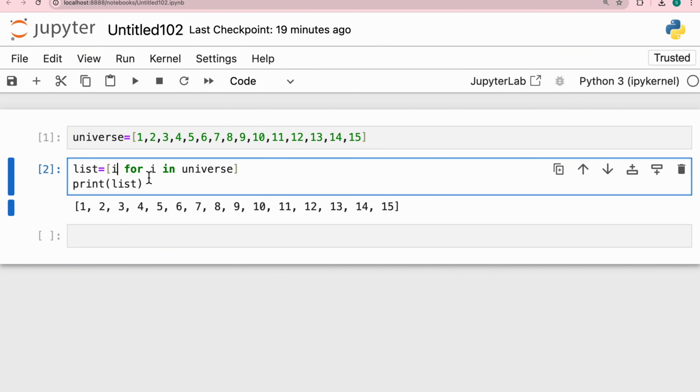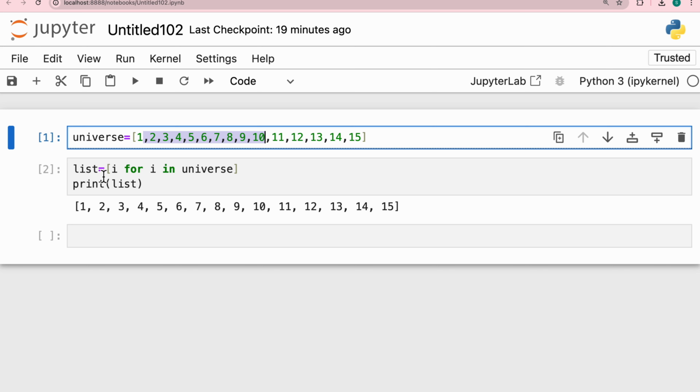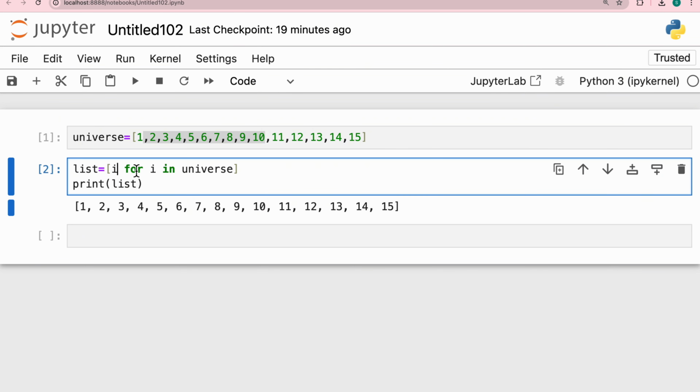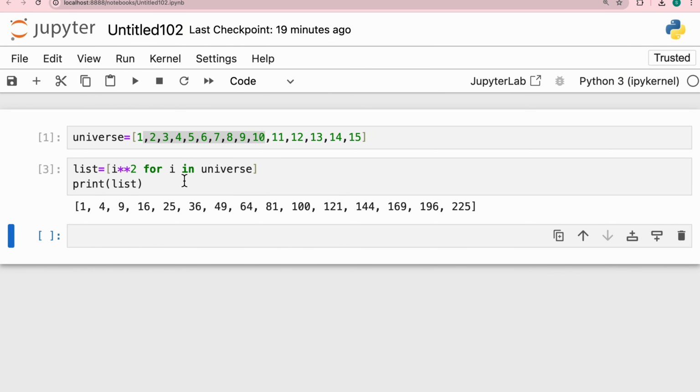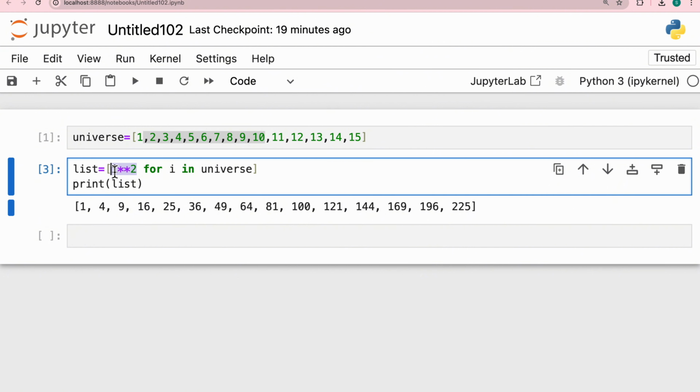Now let us say I don't want to just copy the numbers, I want to square them. So for I in universe, you have to read it like this: for I in universe, do you want I or I square? For example, let's say I want I square, so I will just write I into 2. Okay, so I have got the square. Whatever operation you want to do will be done in the first part. The second part is for universe. And the third part is the condition. For example, let's say you just want the square of the even numbers.